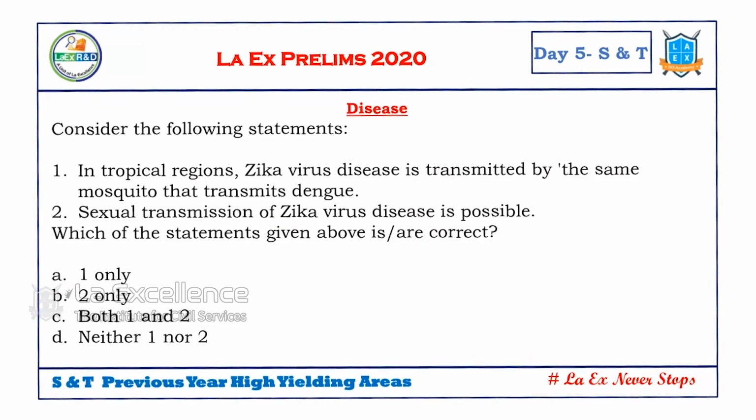Let's solve one more question with regard to diseases. This one is with regard to Zika. Zika disease. Zika was the news, that's why this was asked. In tropical regions, Zika virus disease is transmitted by the mosquito, same mosquito that transmits dengue. Yes or no? Yes. Why this was news was, last year, Zika cases were increasing, dengue cases were increasing.